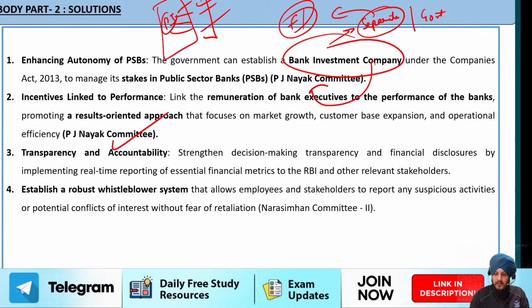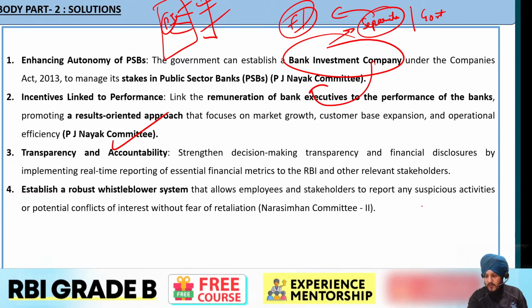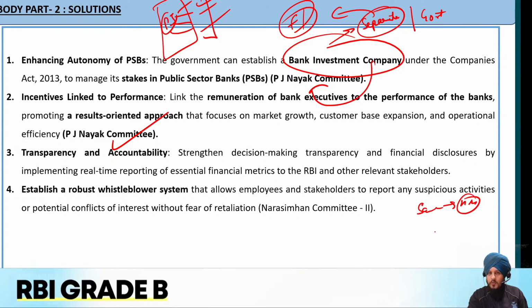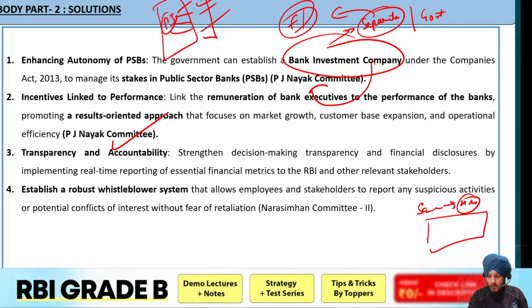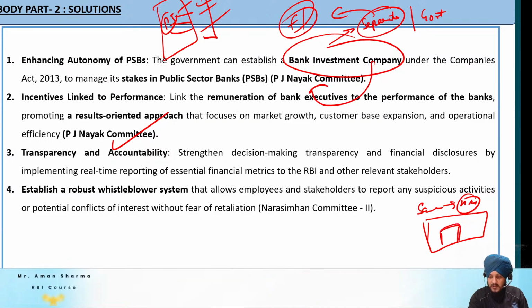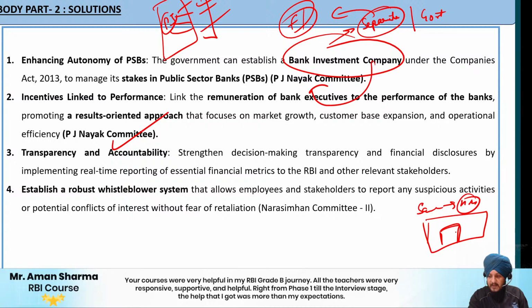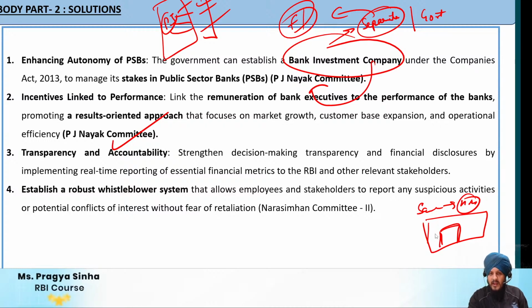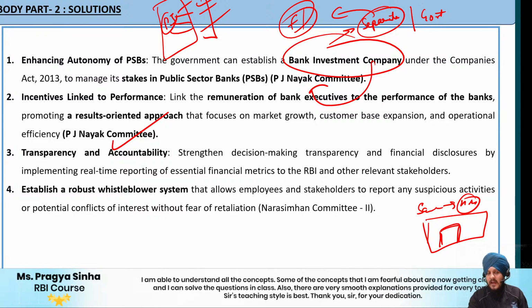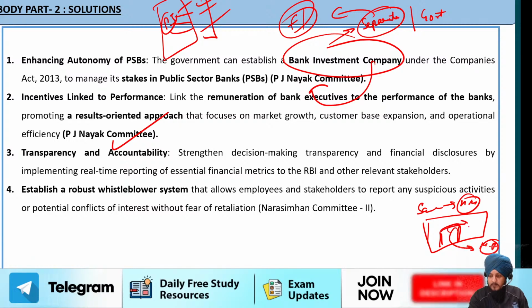Also, if you have watched that web series, Scam 1992, which is on Harshad Mehta, over there you must have seen that when he was taking a lot of money from SBI, there was a small official in the SBI who basically reported that suspicious activity that was happening in the bank to a media reporter. Fine. So who is that person? That person is a whistleblower.